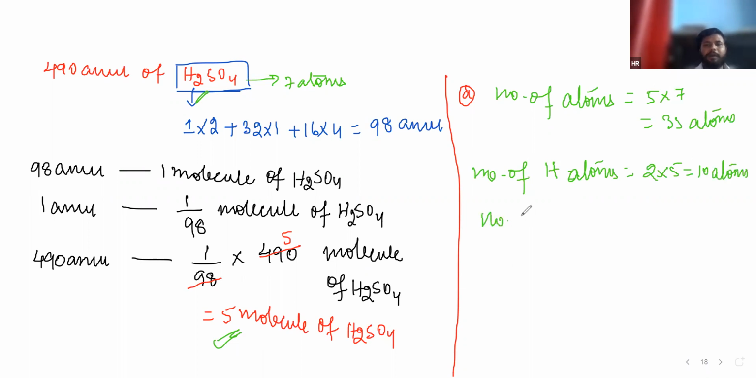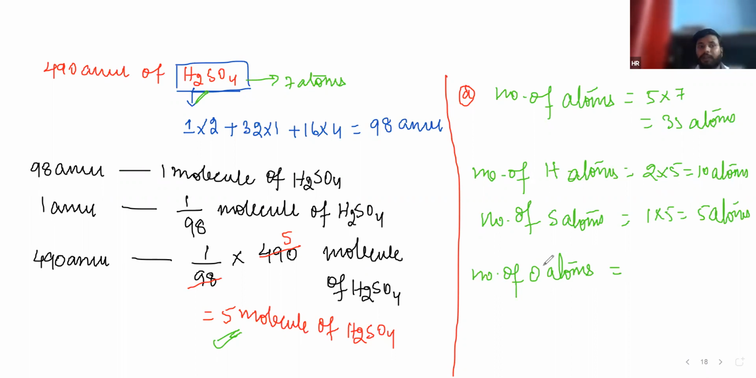Just see, number of sulfur atoms. In one molecule, 1 sulfur is present. In 5 molecules, 1 into 5, we will say 5 atoms of sulfur. Now, number of oxygen atoms. In one molecule of H2SO4, 4 oxygen are present. In 5 molecules, 5 into 4 is equal to 20 atoms of oxygen.